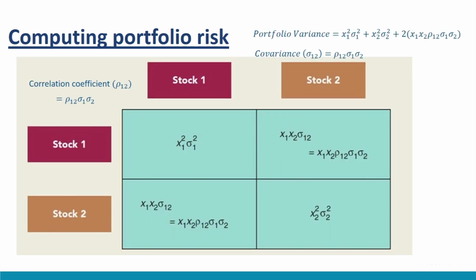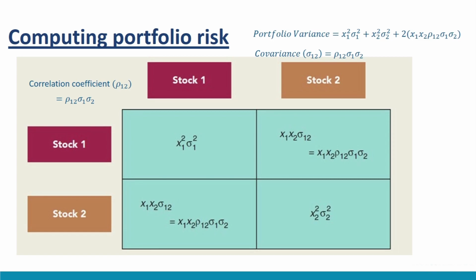For a simple two-stock case, the standard deviation of the portfolio is computed as shown in the figure here by filling all the boxes and adding them up. The simple principle followed here is this. The risk or variance of each stock is weighted by the square of the proportion invested in those stocks, that is W1 squared times sigma 1 squared plus W2 squared times sigma 2 squared, and that portion of the risk that is on account of the covariance between these stocks, that is their common movement due to the effect of the market.